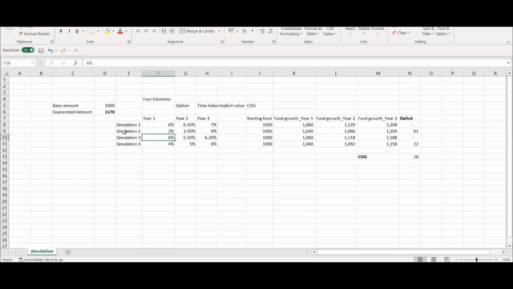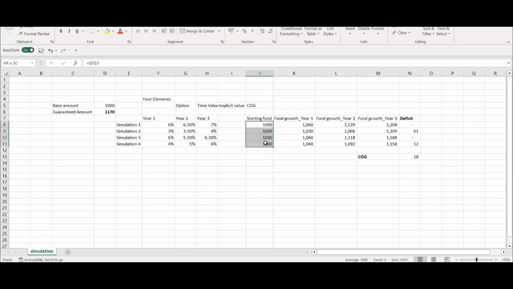So we have four simulations, and we don't know about the future, right? That's why we are assuming these would be the scenarios, and we are trying to take as many simulations as possible. Obviously, in a practical situation, we will actually have 10,000 or 12,000 scenarios, multiple scenarios, right? Here I've just taken four simulations to give an example.